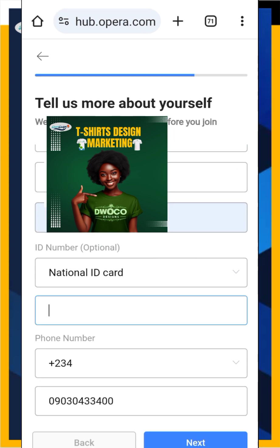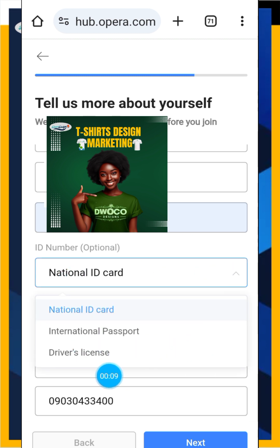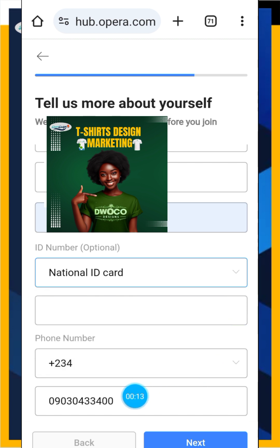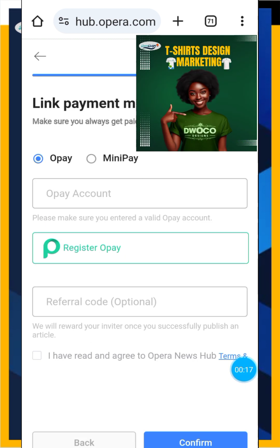Now in this next section, make sure you put your legal name, your legal first name and last name. Put in the ID card you want to use. If you click on this drop down here, you're going to see international passport, driver license, and national ID card. You use any one you have, then put in your phone number and click next. The next thing you're going to do is put in your payment detail.